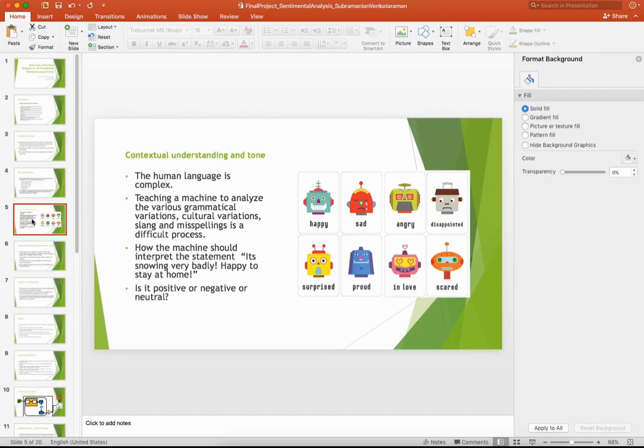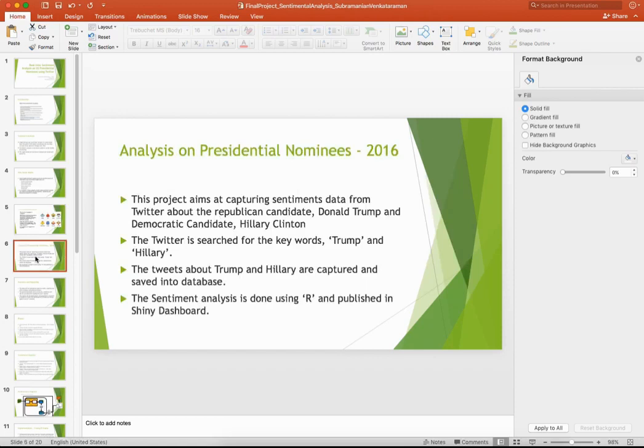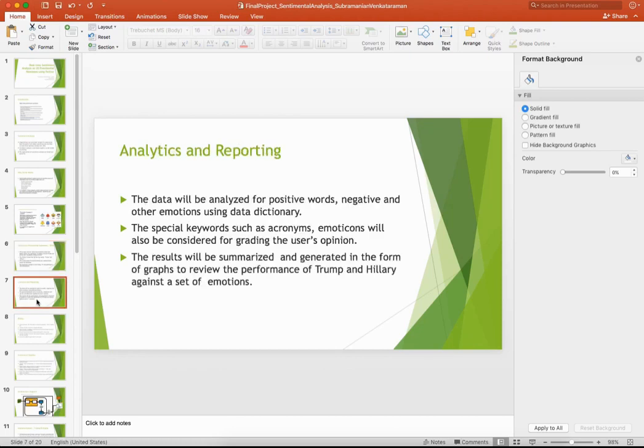These tools have evolved so much to find out what exactly the public feels about a particular situation, and they have also evolved to categorize them based on various emotions. The project aims at capturing the sentiment data from Twitter about the Republican candidate Donald Trump and Democratic candidate Hillary Clinton. Twitter is searched for the keywords Trump and Hillary. The tweets about Trump and Hillary are captured and saved into the database. The sentiment analysis is done using R and published in a Shiny dashboard. So this is the overall strategy of the project.